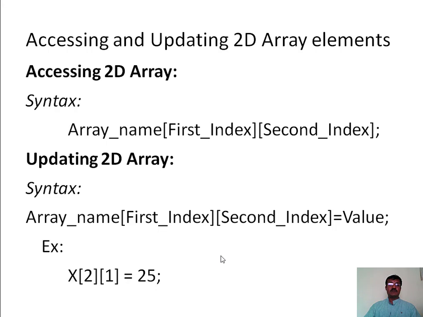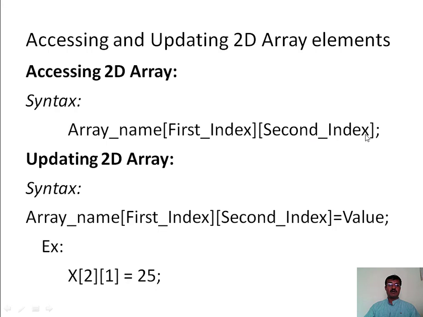Accessing and updating two-dimensional array elements. As you know, to access a two-dimensional array, the syntax is the array name followed by two dimensions, that is, first index and second index, or dimension 1 and dimension 2, where dimension 1 represents your rows and dimension